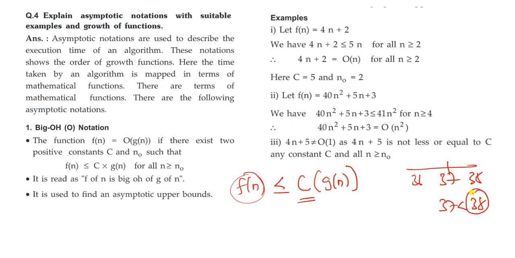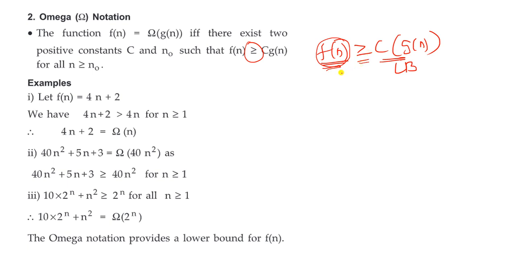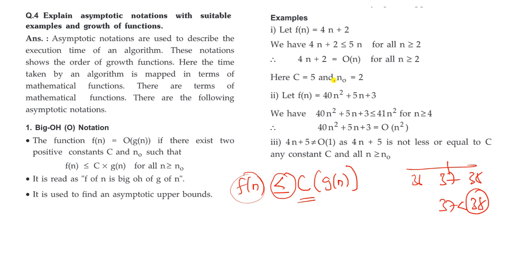So for the upper bound it should always be less than or equal to. In case of omega it is greater than or equal to: f of n is greater than or equal to c of g of n, because this is the lower bound value. So this notation is very important, students.